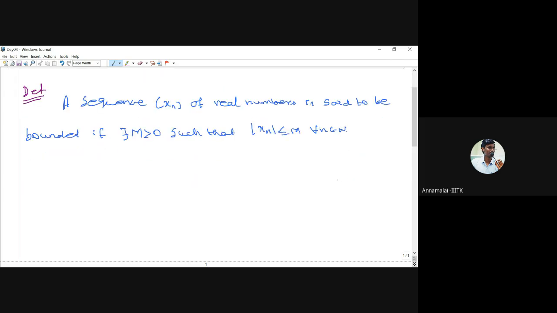If such an m exists, then we say the sequence is a bounded sequence. For example, if we take the sequence 1 by n, it is always bounded. If you mark all the points on the real line, substituting n equal to 1 we get the first term, n equal to 2 we get the second term 1 by 2, then 1 by 3, and so on. All the terms lie in the interval 0 to 1. Therefore, this xn is bounded by 1.